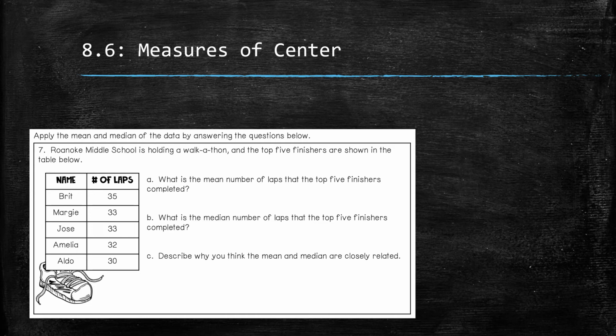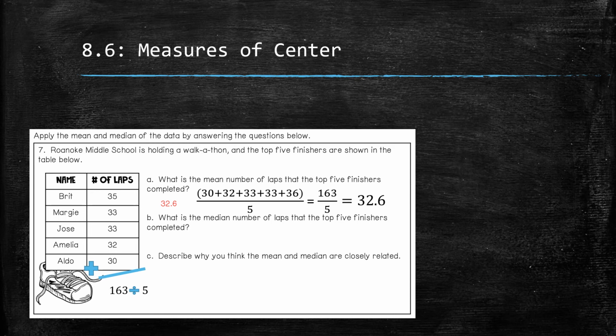We have a middle school that held a walkathon and charted their top 5 finishers, the number of laps. So we are going to first calculate the mean. I'm just going to take those data points and add them up, and I get 163. I have 5 data points, so I'm going to divide by 5. So 163 divided by 5 gives me 32 and 6/10.